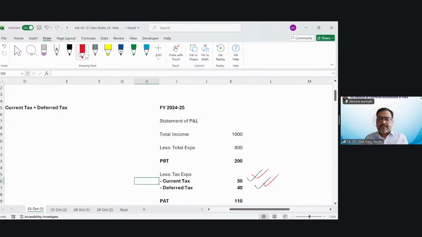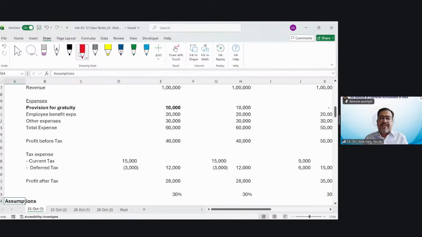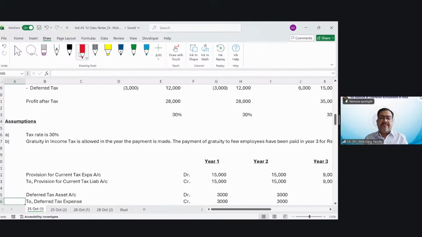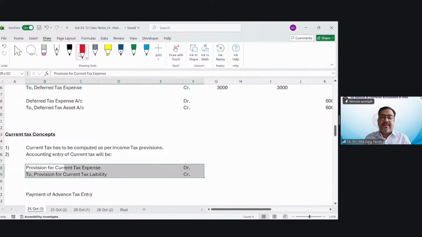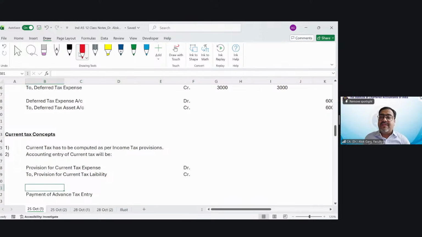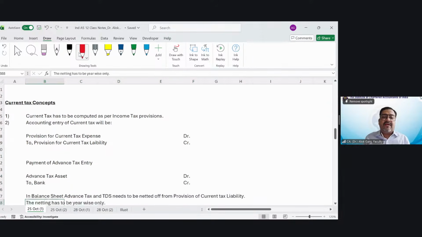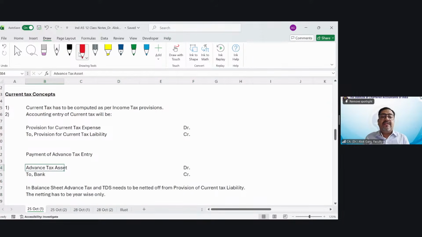This is what it is, my dear friends. So current tax has to be computed as per the income tax provisions. And what is the accounting entry of current tax? The accounting entry is current tax expense account debit, to provision for current tax liability. Okay, what is the accounting entry of payment of advance tax? The accounting entry for payment of advance tax is advance tax asset account debit, to bank, right?